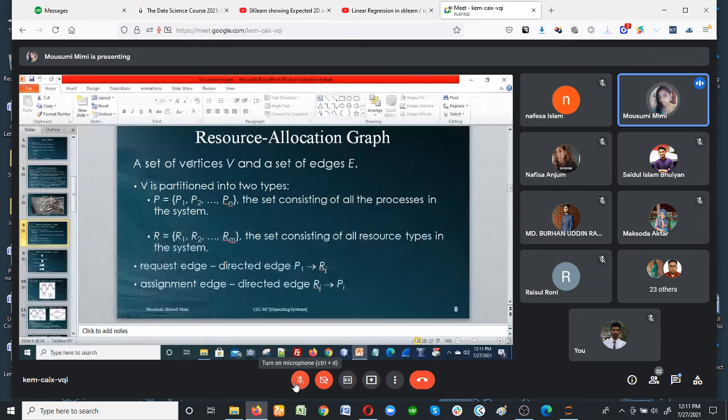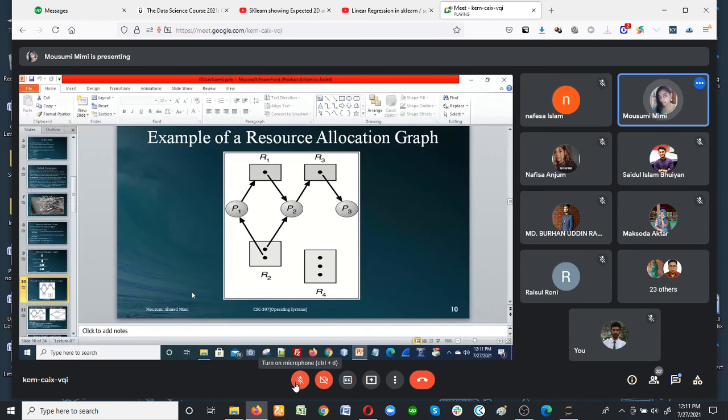Then, one thing is important: process is represented by P, resource is represented by R, and so on. When you draw these graphs, you will understand what those things are and what you need.